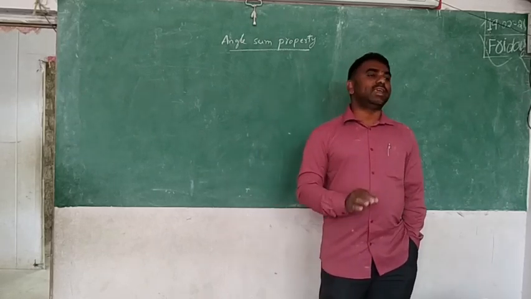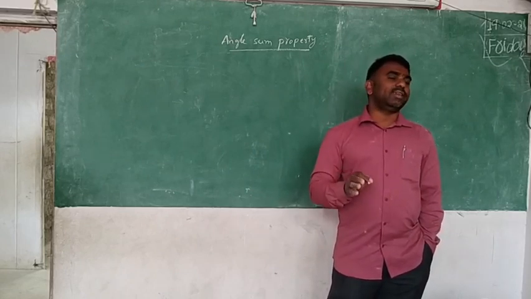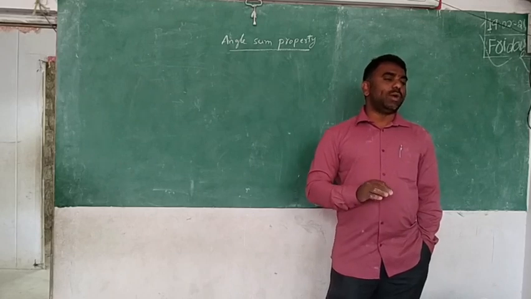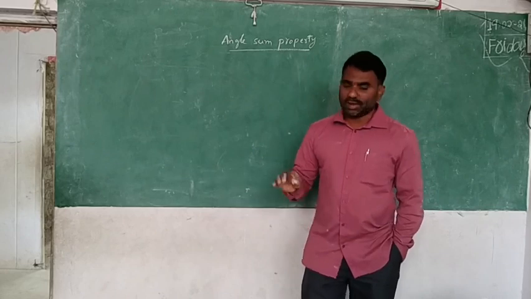You are not measuring properly. But compulsorily the sum of the angles will be 180. It is fixed. That is the property we are learning today.